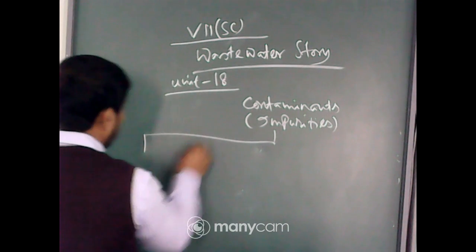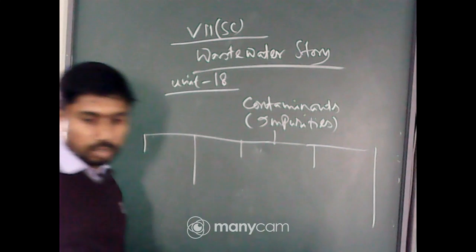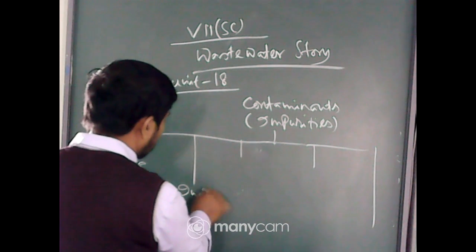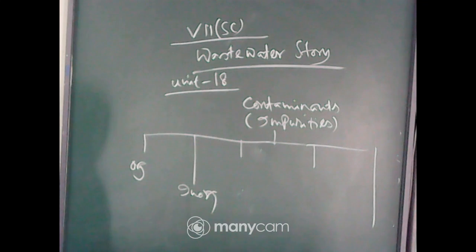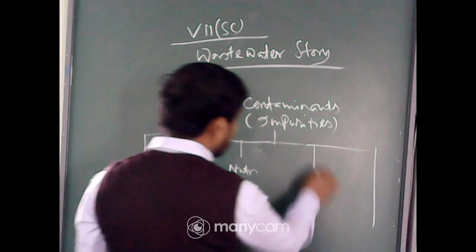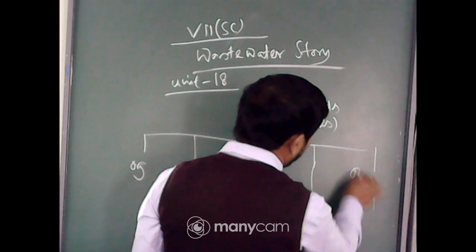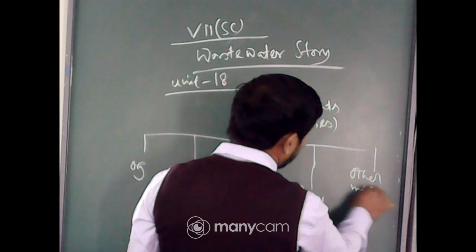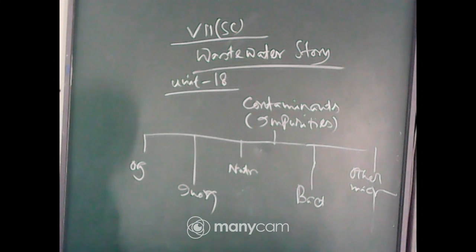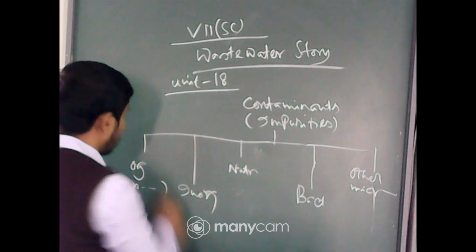5 types of contaminants were there: organic, inorganic, then nutrients, bacteria, and other microbes. So these are the contaminants or impurities, and you should remember some examples also.